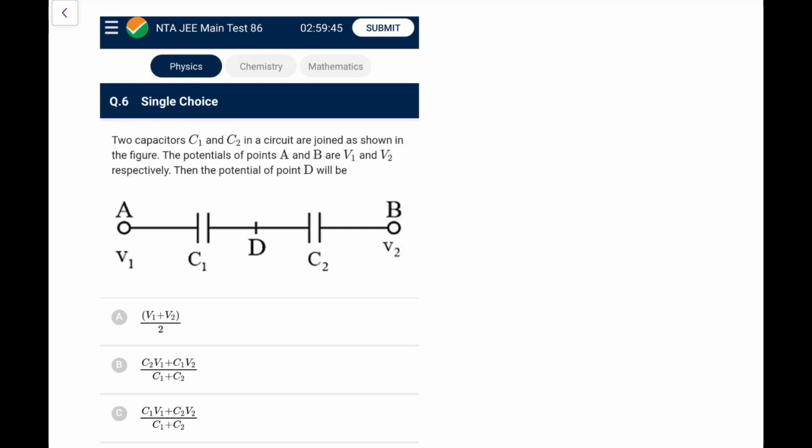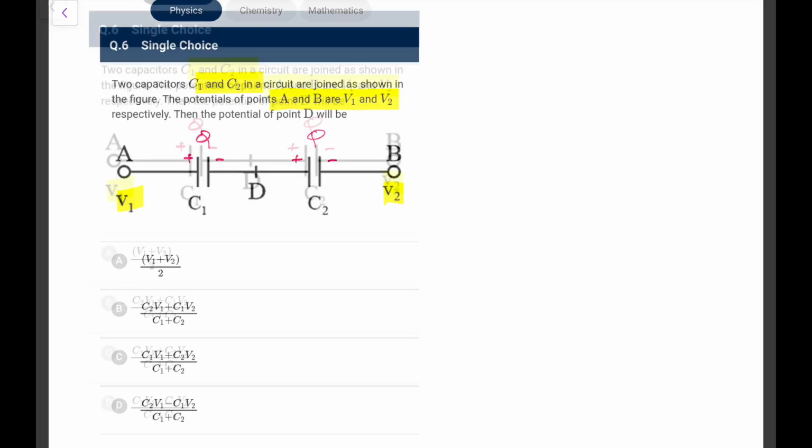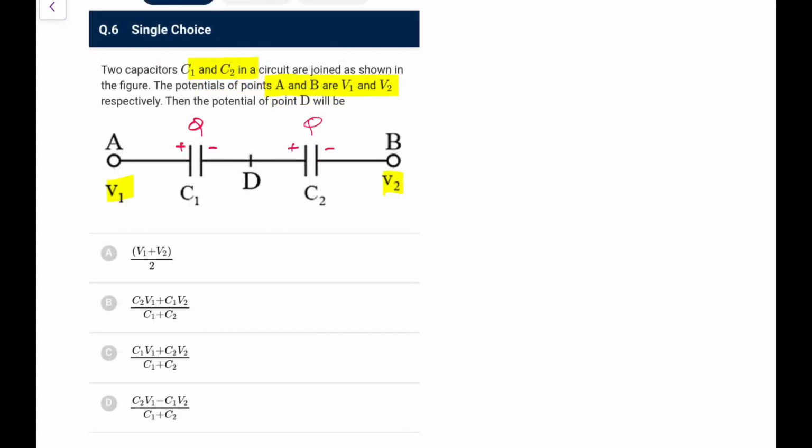Next one. Two capacitors in a circuit are joined as shown. The potentials at A and B are V1 and V2. What would be the potential at the point D? Because they are in series, the charge will be the same, Q and Q. Let's say this is plus and minus. I can take Q is equal to CV. For the first one, C1 into the potential difference, V1 minus VD, and for C2 it would be C2 into VD minus V2.